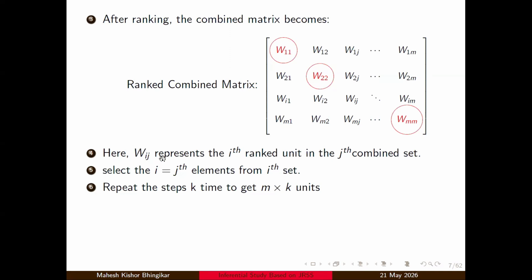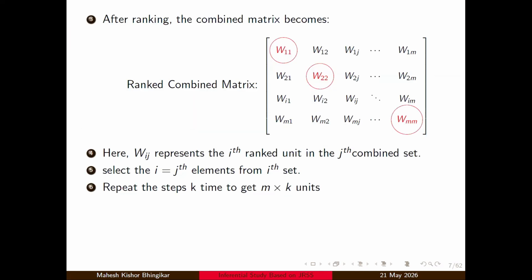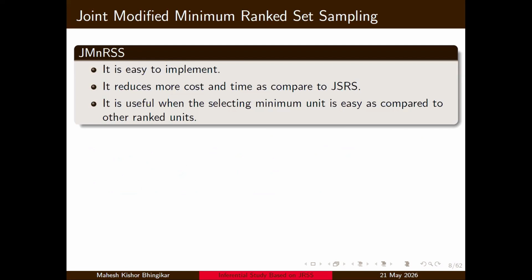So in other words, we say that Wij does not represent the ith rank unit in the jth combined set. There is another rank set sampling that is called the joint minimum rank set sampling. Why are we going for this? It is easy to implement, and especially it reduces cost and time as compared to the joint rank set sampling.